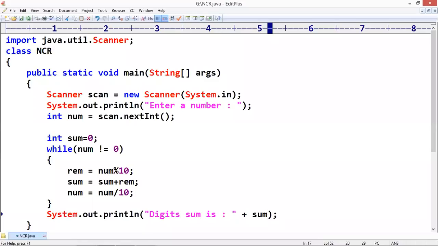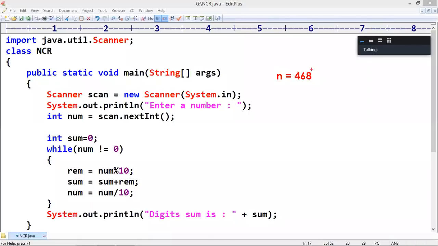Yeah, I'll explain. See here, whenever we are taking one number, let me take n equals 468. 468 is not equal to 0, so the condition is true. The control comes inside.